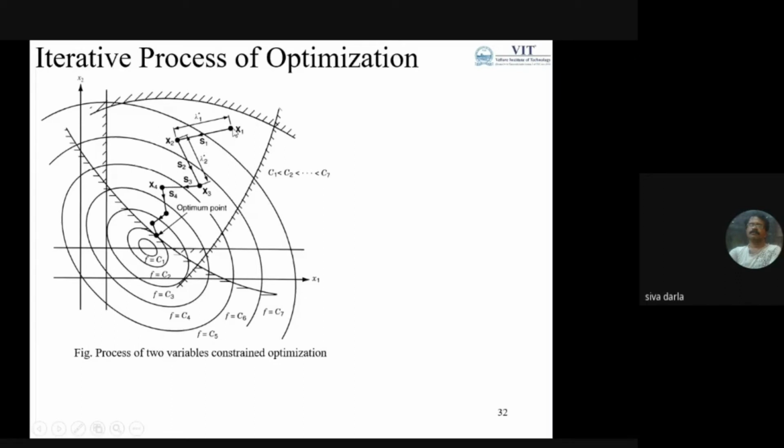In a particular direction, we need to get an improvement in the objective function. We have so many methods for finding the best direction. In this best direction, you need to consider the length of the direction, the step size, which we may denote as lambda.